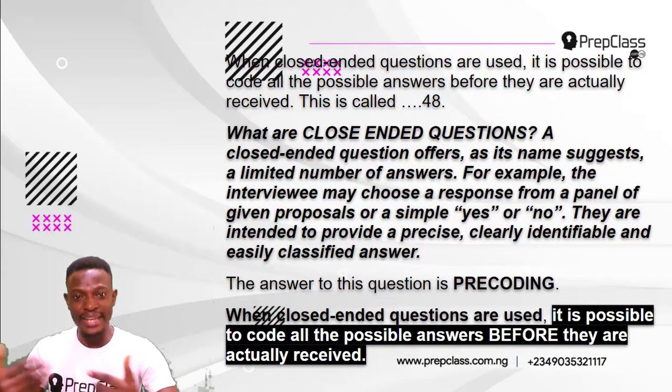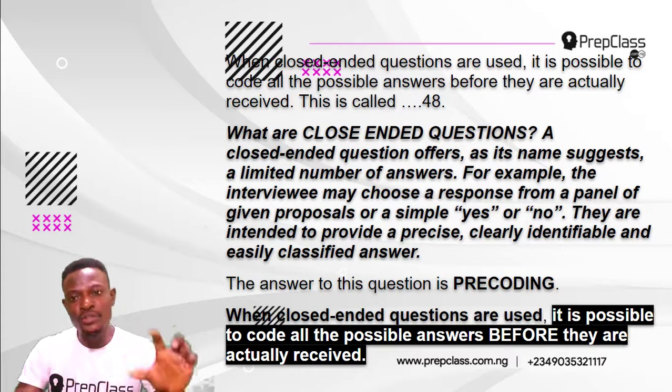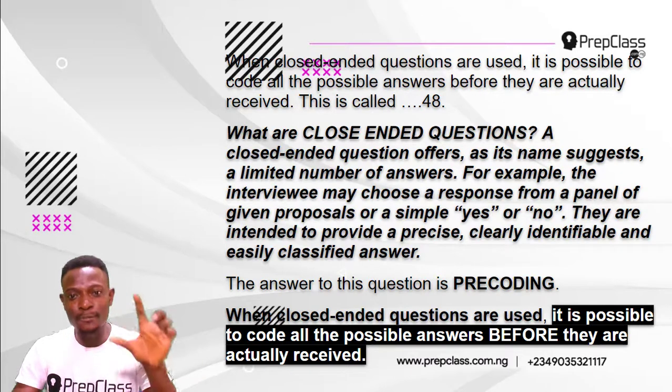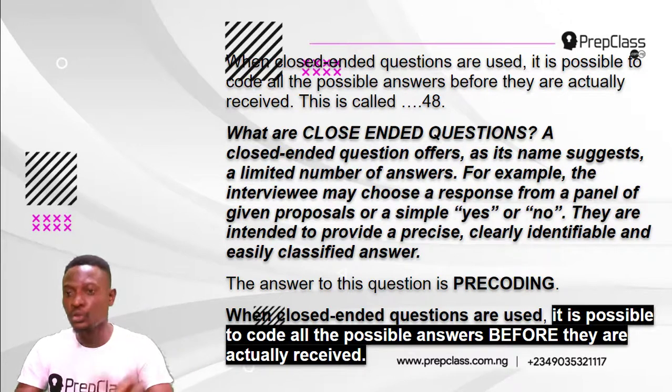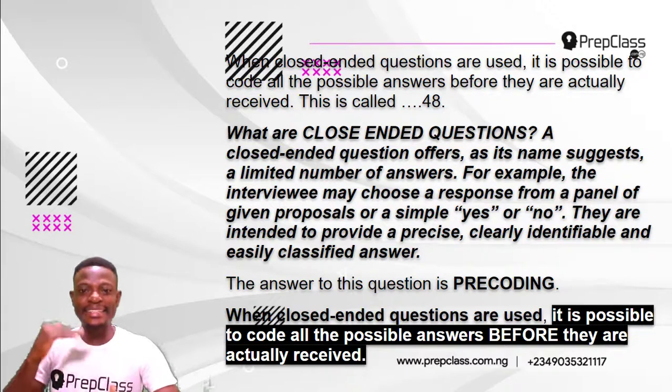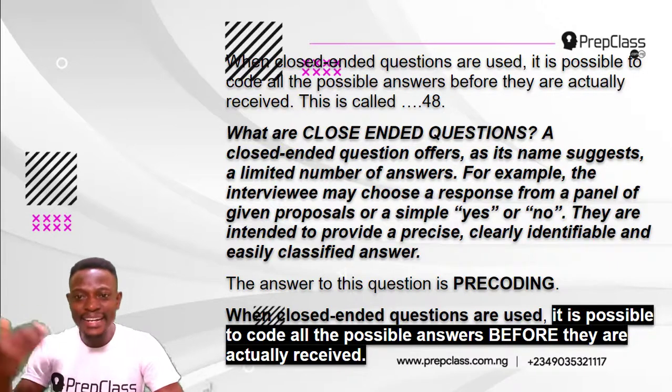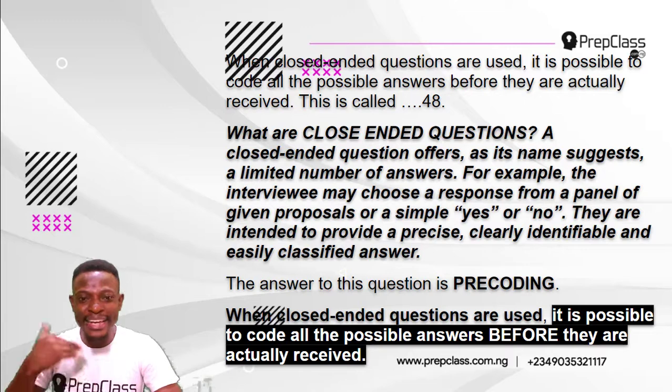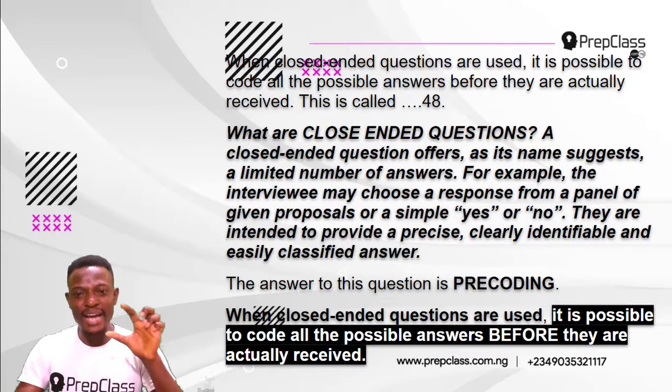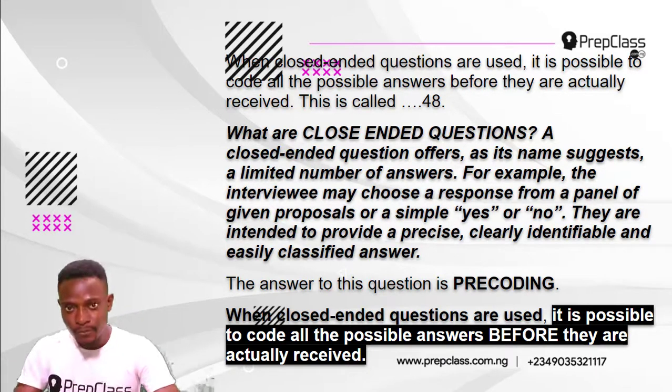For example, if you go for an interview, the interviewee may choose a response from a panel of given proposals or a simple yes or no. They are intended to provide precise, clear, identifiable, and easily classified answers. So the answer to this question is precoding.